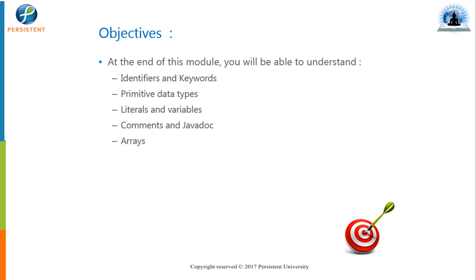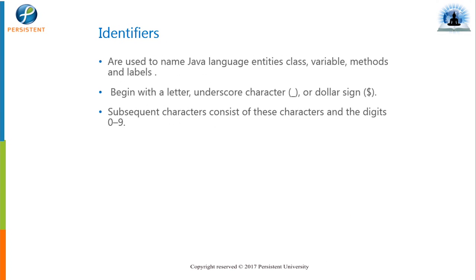We'll be using the identifiers, the names, again and again. So it's necessary to understand what you mean by identifier, method, variable, and data types as well, how to use them, and what the standards are to define and declare those variables. So let's have a look into this. Let's start with the identifier.